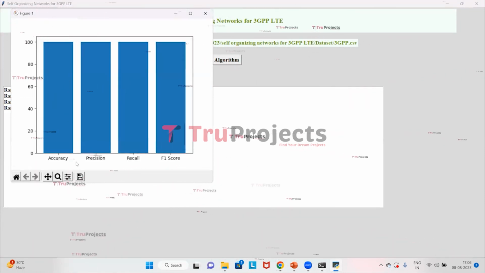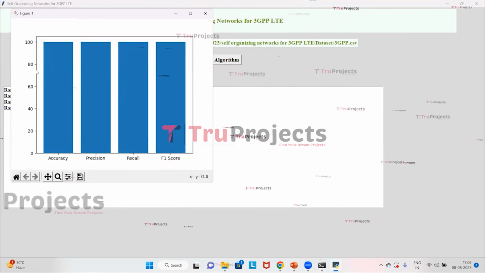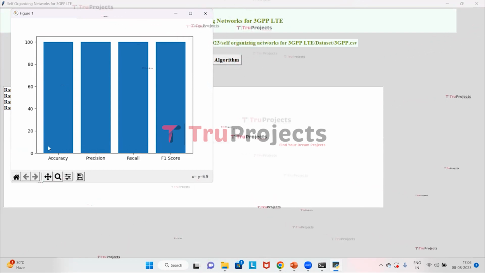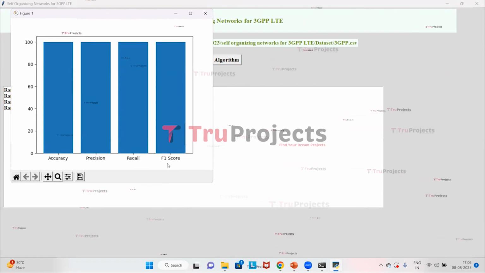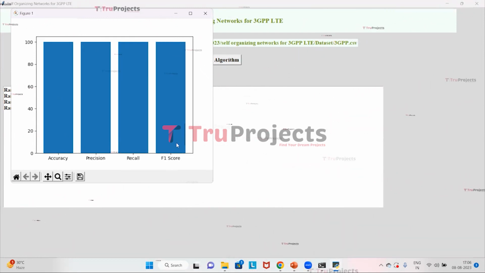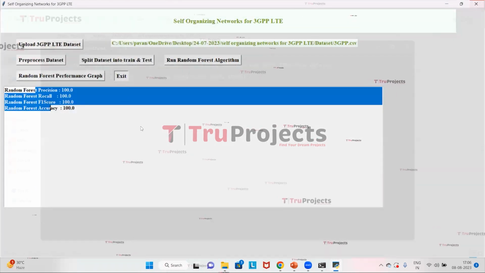Here on the x-axis we have the metrics and on the y-axis we have the scores of that metric. So this is the accuracy, this is precision, this is recall and this is F-score. By this we can understand that the model is performing well. Exit this GUI.